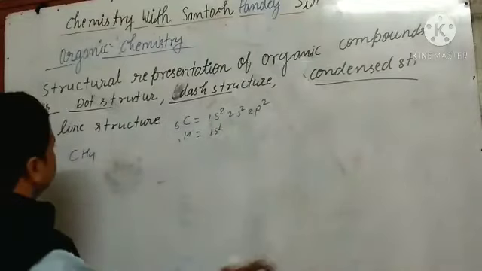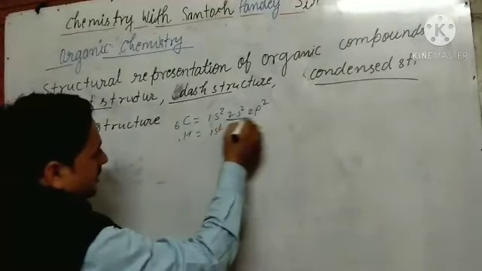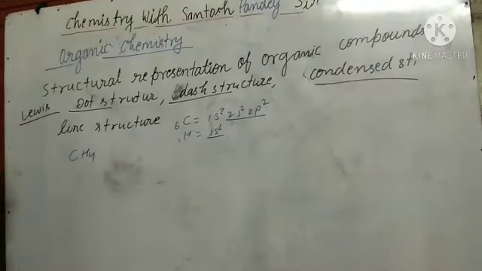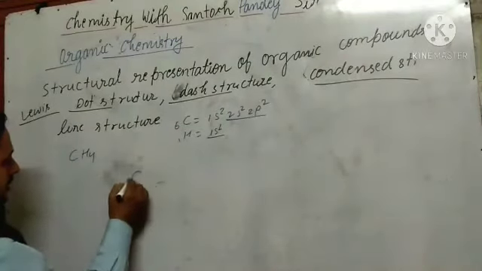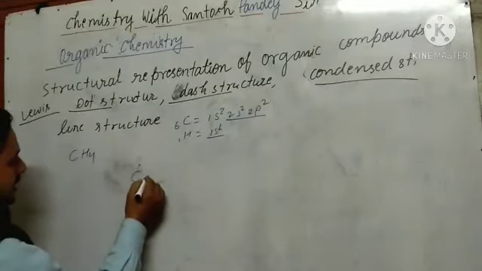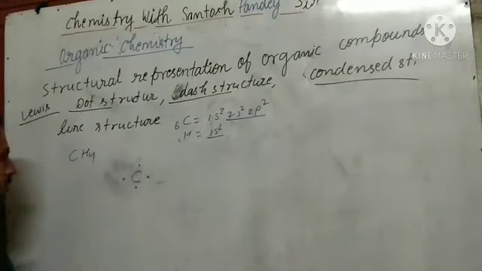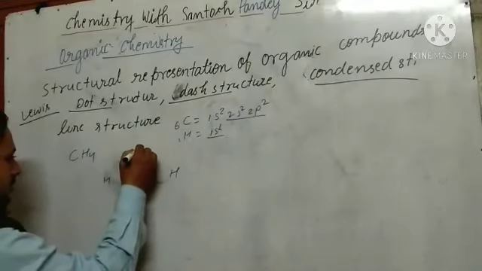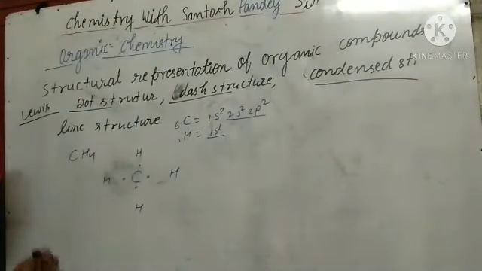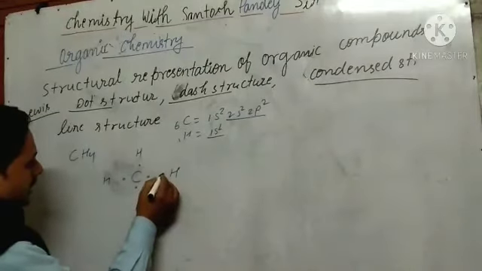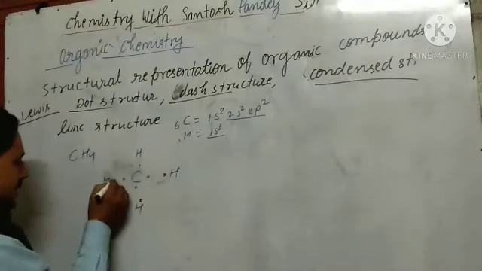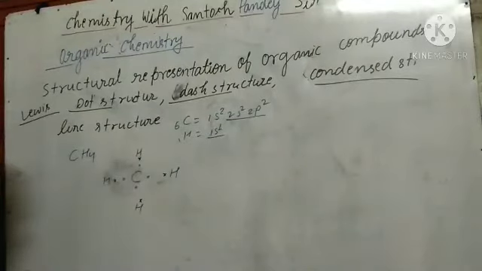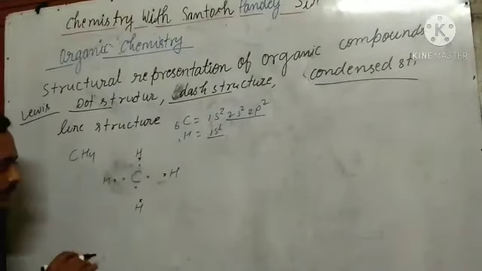So what is the carbon valency? Carbon valency is 4, and hydrogen valency is 1. Here the valence electrons are shown as dots. How many hydrogens are there? 4 hydrogens, so nearby you put the hydrogens, and the hydrogen electrons are shown like this. Understood?